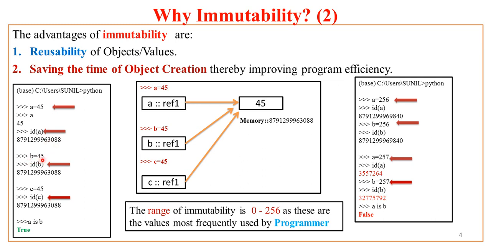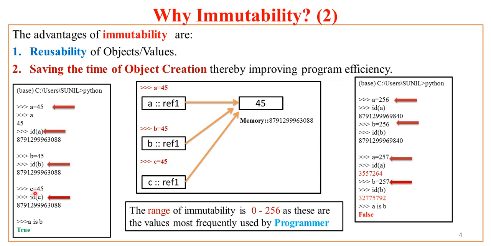Now if I say b equal to 45, as the 45 int object is already created by Python, it will not recreate 45, rather that same 45 is made available to b. For example, now if I ask what is the id of b, it returns the same address which was written in the case of variable a.